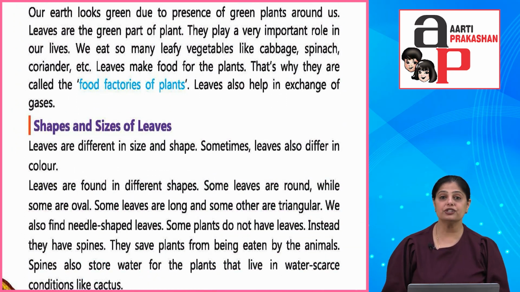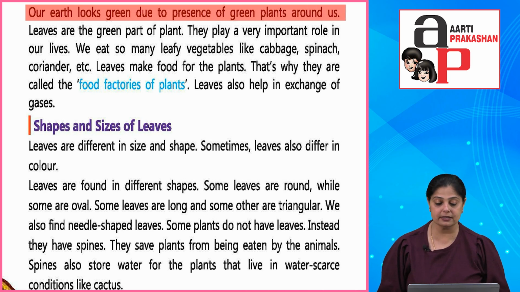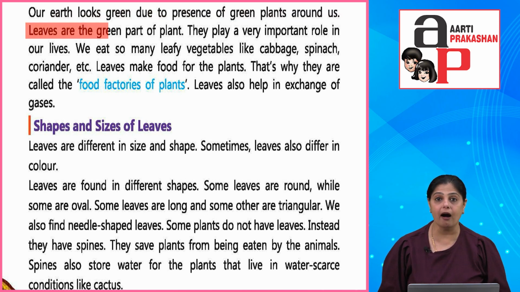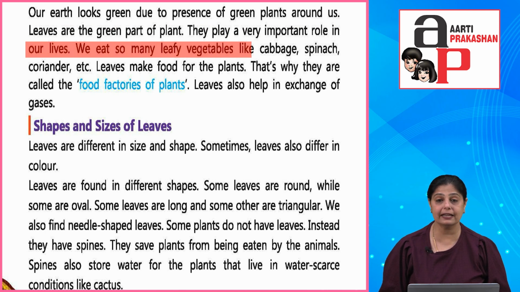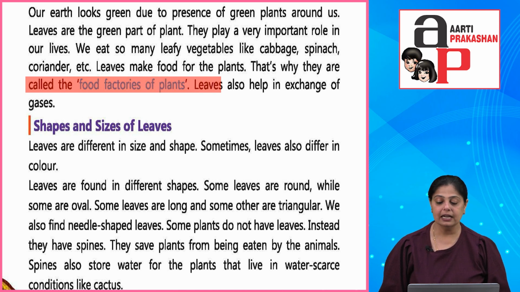So children, our earth looks green due to the presence of green plants around us. Leaves are the green parts of the plant. They play a very important role in our lives. We eat so many leafy vegetables like cabbage, spinach, coriander, etc. Leaves make food for the plants. That is why they are called food factories of plants. Leaves also help in exchange of gases.